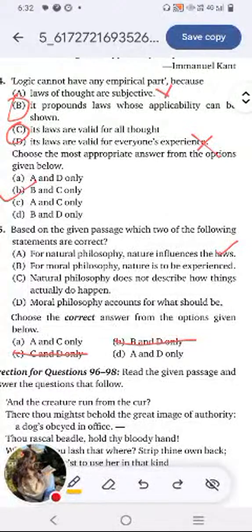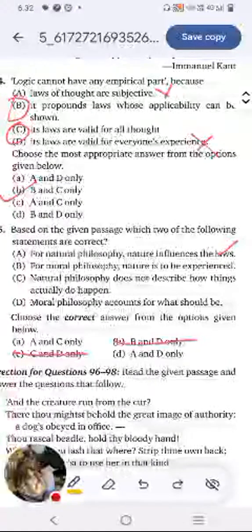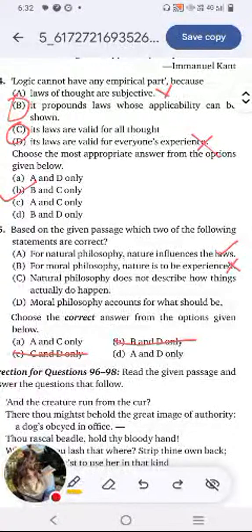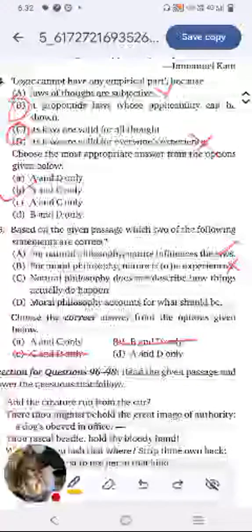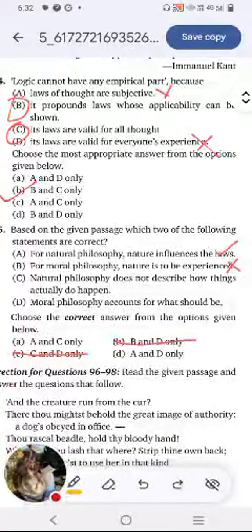So let's look at option B. For moral philosophy, nature is to be experienced. That is incorrect. Natural philosophy does not describe how things actually do happen. That is incorrect. It's based on nature. And moral philosophy accounts for what it should be.